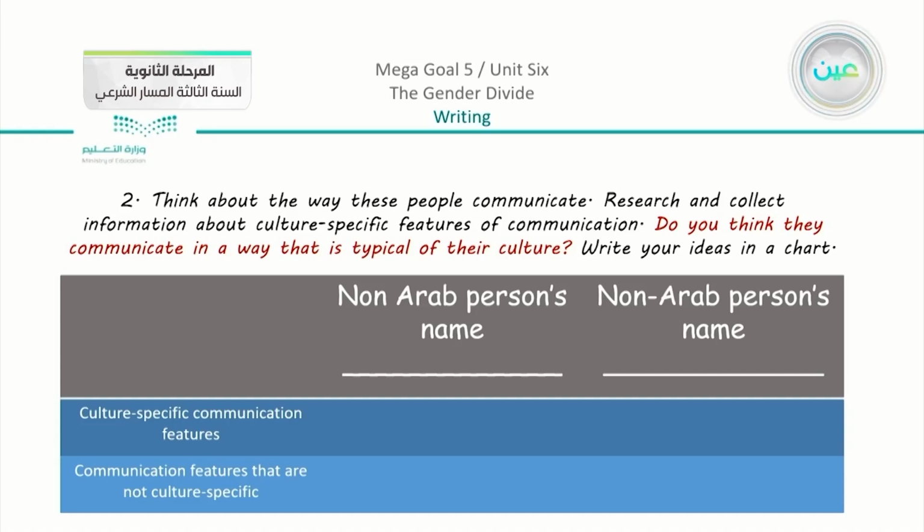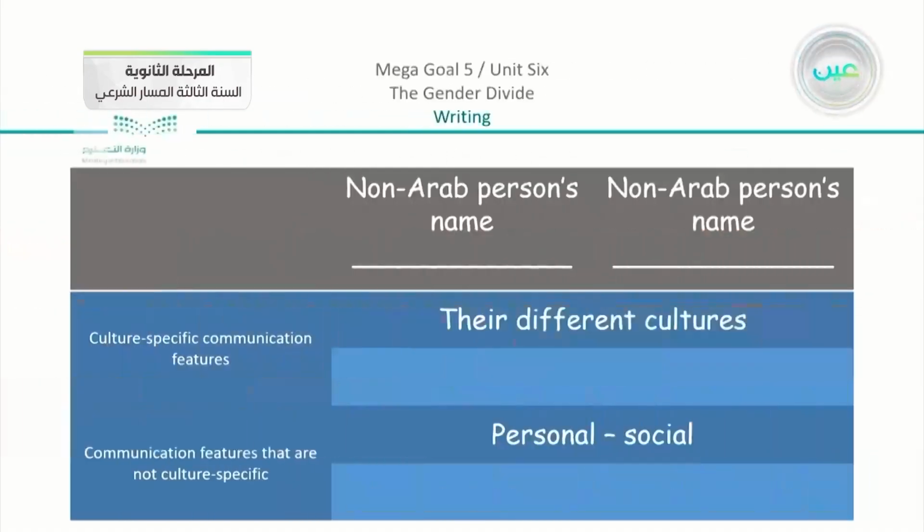We have the non-Arab person's name and the non-Arab person's name, and then something about the culture-specific communication features. And we do have the communication features that are non-culture specific. So what does that mean? We are going to see what we have here. Now I'm going to just write their names. We have here Noor and Sarah.